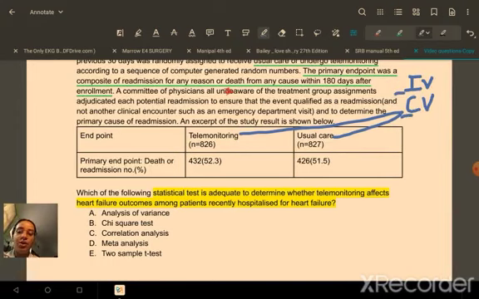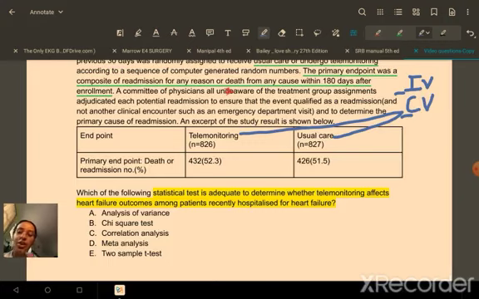If we look at the endpoint, the row that is given to us, we are analyzing the endpoint, which is the outcome. And outcome we have already discussed is a dependent variable. The dependent variable here is the person died or was readmitted. So yes, the patient died or was readmitted, or the other option would be no, the patient did not die, was not readmitted, right? So based on that, the endpoint we again know is categorical.